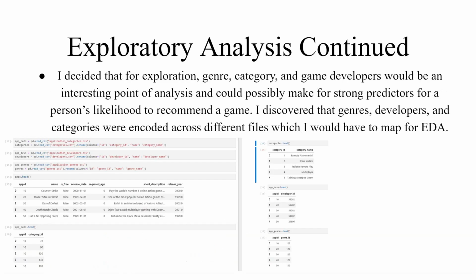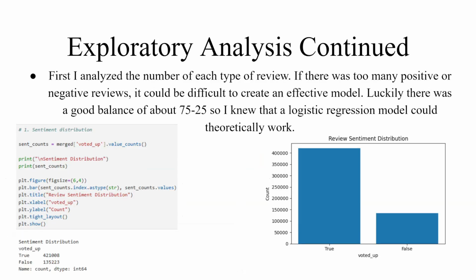I decided that for exploration, genre, category, and game developers would be an interesting point of analysis and could possibly make for strong predictors for a person's likelihood to recommend a game. I discovered that genres, developers, and categories were encoded across different files which I would have to map for EDA. First, I analyzed the number of each type of review. If there were too many positive or negative reviews, it could be difficult to create an effective model. Luckily, there was a good balance of about 75 to 25 in terms of positive to negative reviews, so I knew that a logistic regression model could theoretically work.